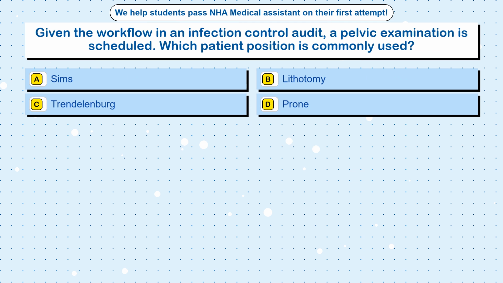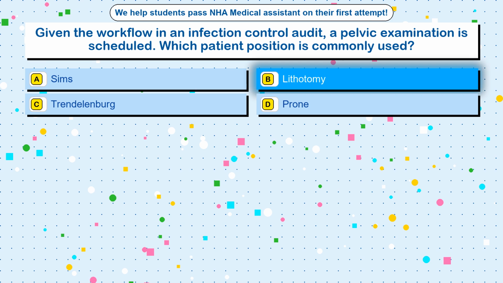Question 100. Given the workflow in an infection control audit, a pelvic examination is scheduled. Which patient position is commonly used? Option A, Sims. Option B, lithotomy. Option C, Trendelenburg. Option D, prone. The correct answer is option B, lithotomy.